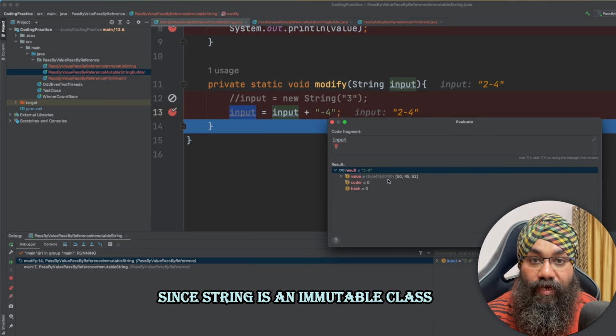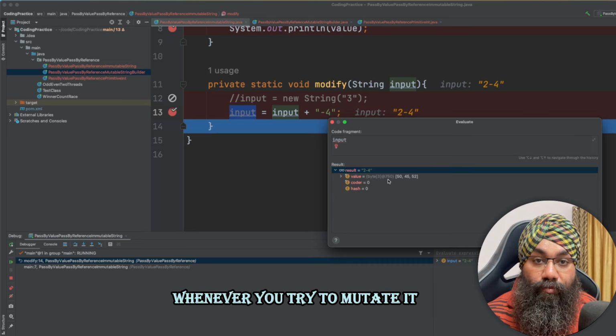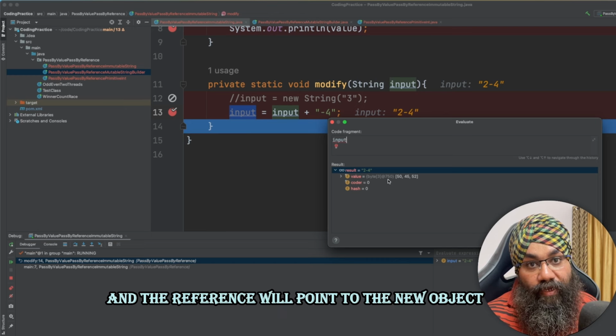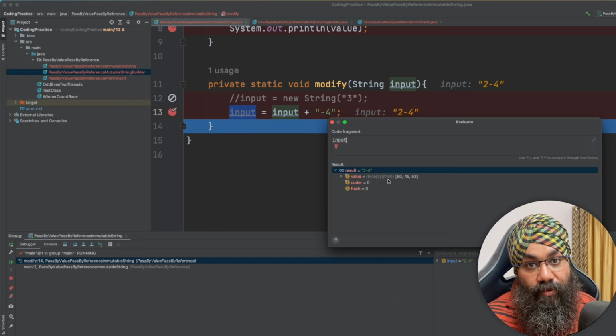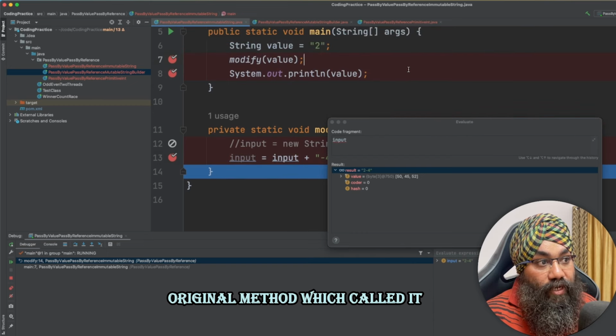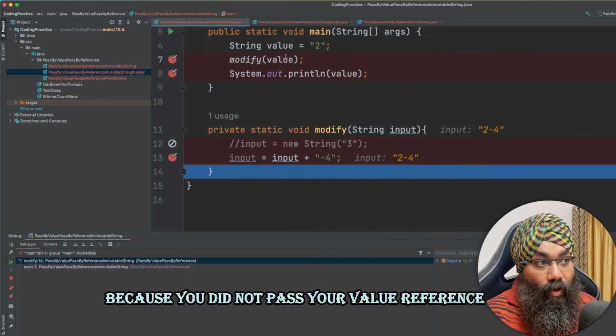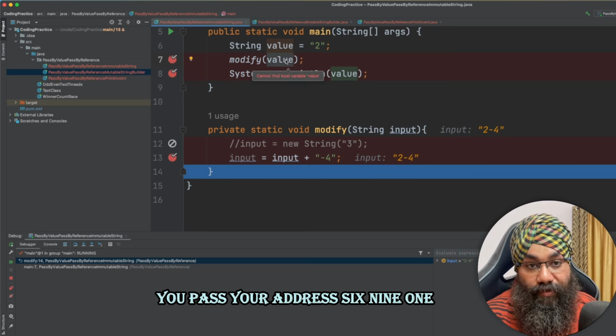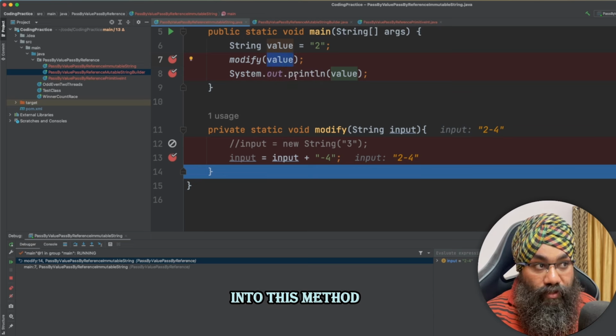Since string is an immutable class, whenever you try to mutate it, it will create a new object and the reference will point to the new object. But why will this change not reflect to the original method which called it? Because you did not pass your value reference, you passed your address 691 into this method.